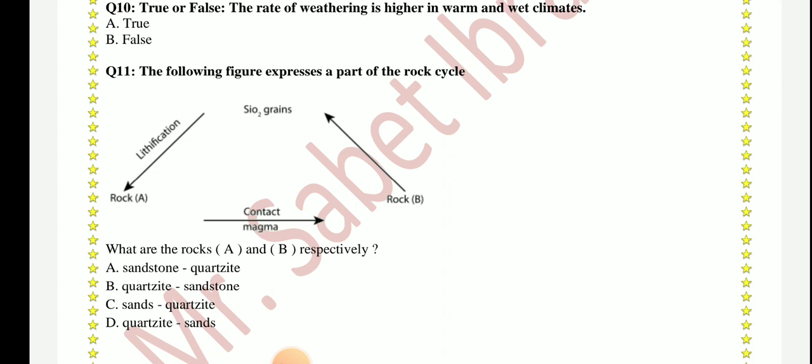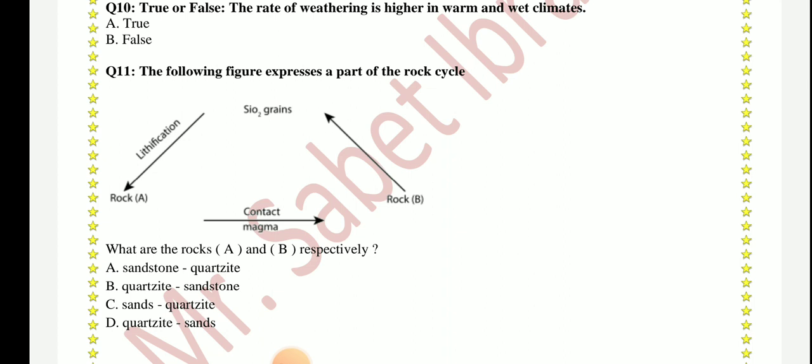A is sandstone or quartzite? So A here is a sedimentary rock. Supposed to be what? Sandstone or sand.